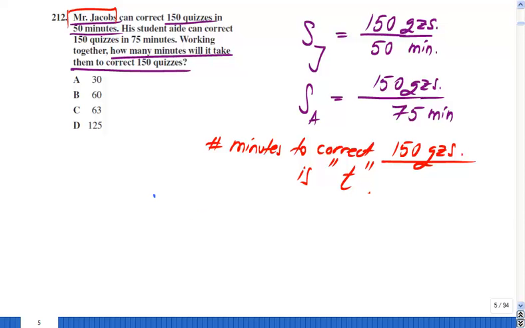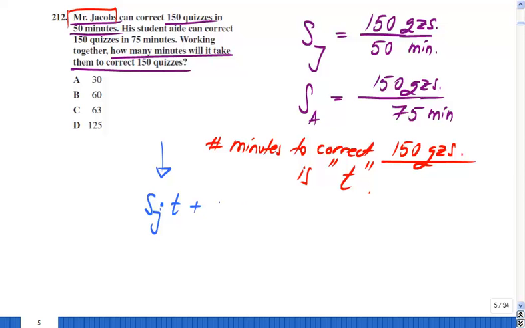That's easy. I will take Mr. Jacobs' correcting speed and multiply it by how many minutes. And that will tell me the amount of quizzes that Mr. Jacobs will have corrected in t minutes.